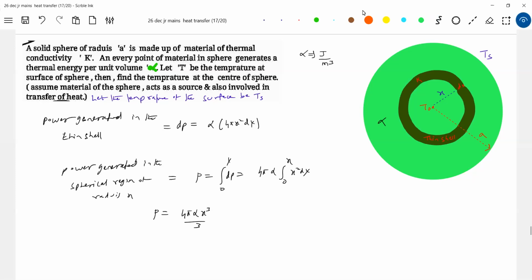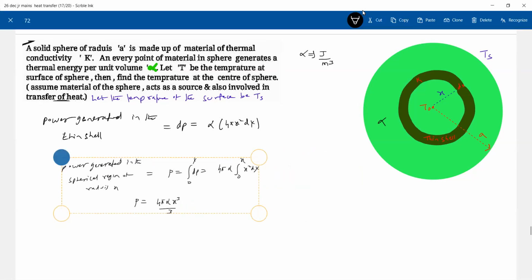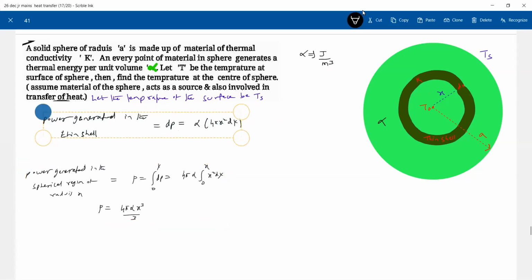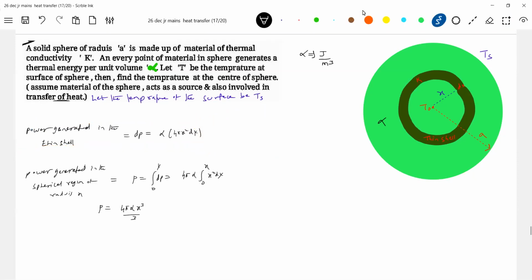Let's come to the rod. What all that power generated will be transferred, and what is the heat current? Heat current is nothing but thermal power. This P is what will be transferred by this particular thin shell. Fine. So the next part of the discussion is how to bring the heat transferred by the thin shell. This power generated will be transferred by the shell.